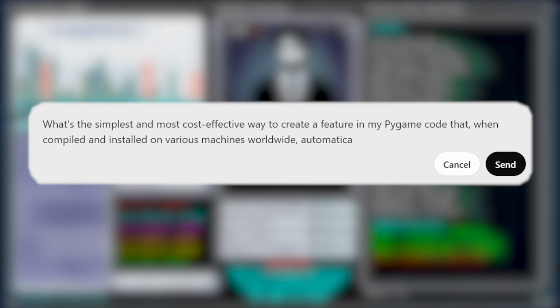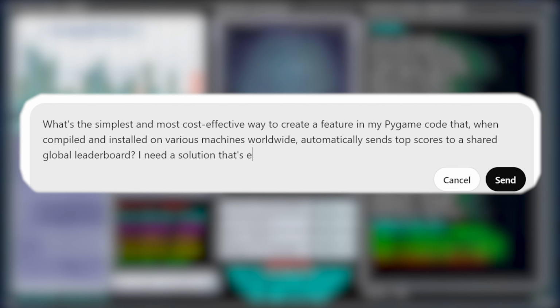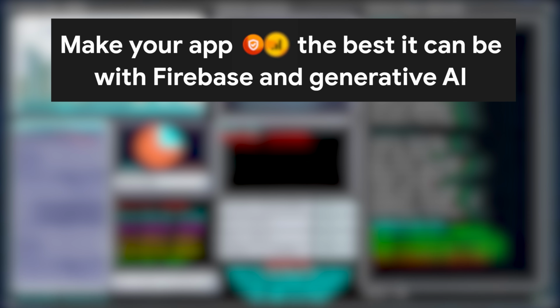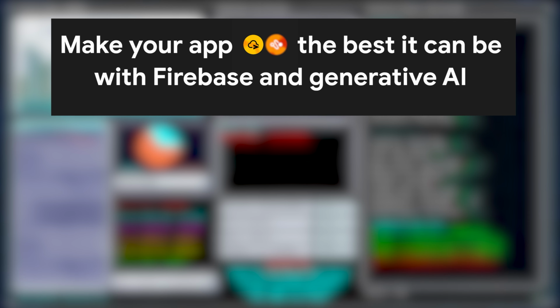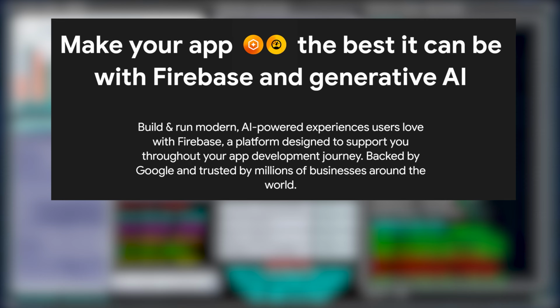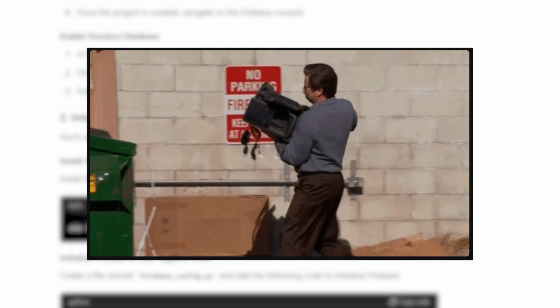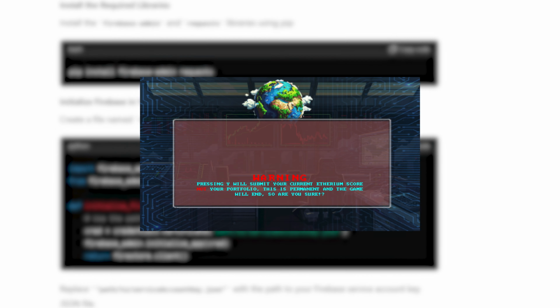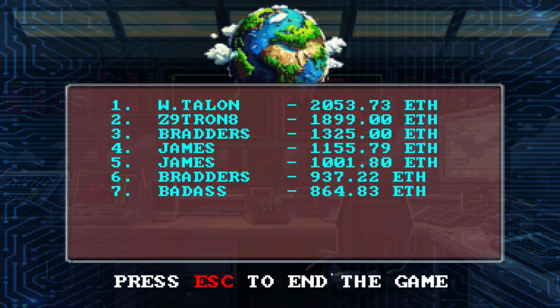I then asked ChatGPT for the best solutions for running a global leaderboard that will work with all players that play the game all around the world, and ChatGPT suggested that I use Firebase, which at this level is fairly inexpensive and can be imported into my Pygame seamlessly. This wasn't particularly easy to do though, but after a few days of trial and error and a ton of debugging, I managed to get the leaderboard working to how I wanted it to work.